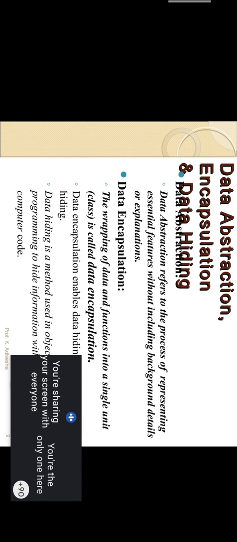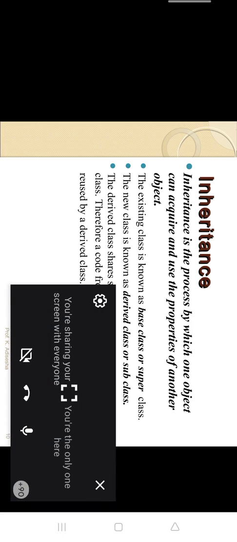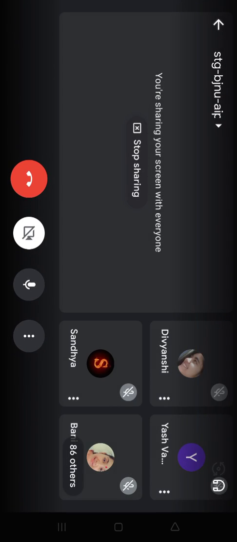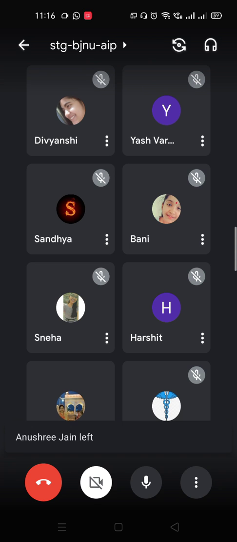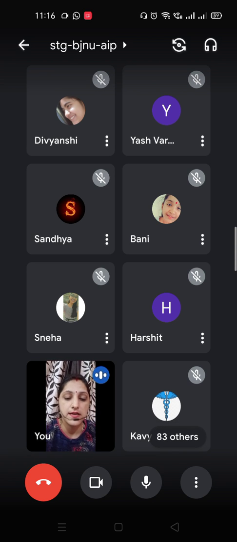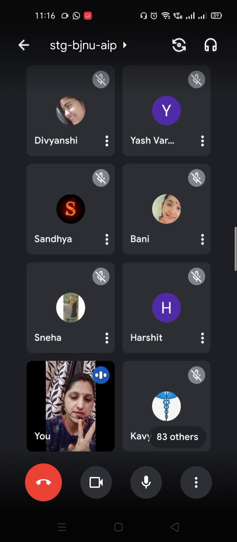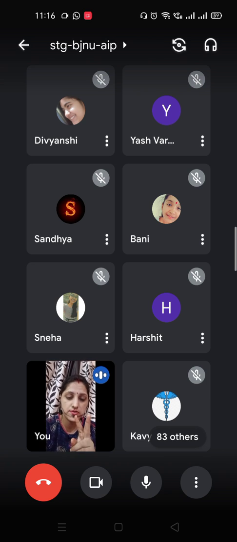Now coming to the next point, data abstraction and encapsulation. First of all, read the definition. Abstraction refers to the process of representing the essential features without including the background details. And encapsulation means wrapping up of data and function into a single unit, which is called data encapsulation. There are two features, data abstraction and data encapsulation, and both properties come from the class only.